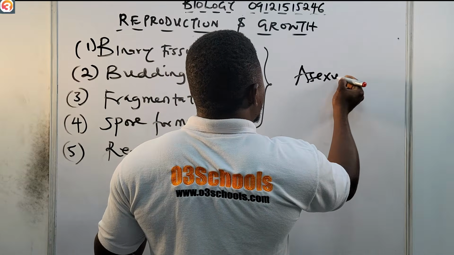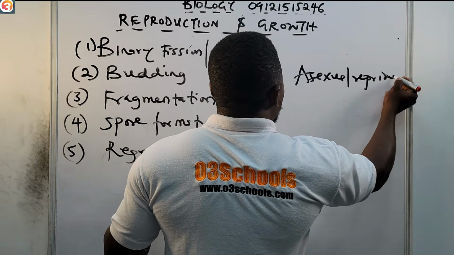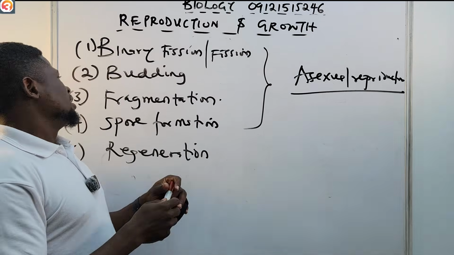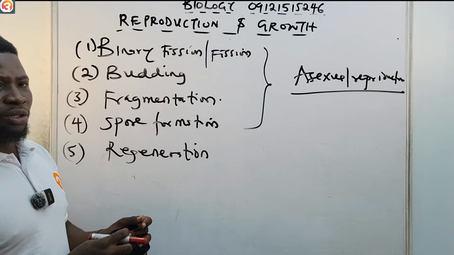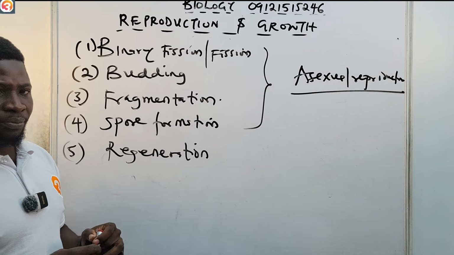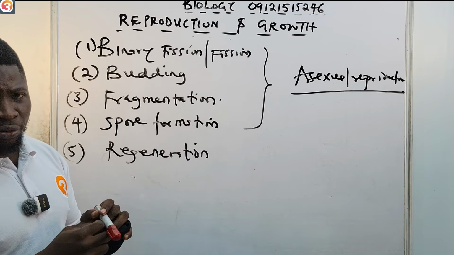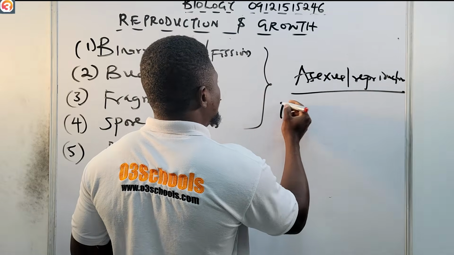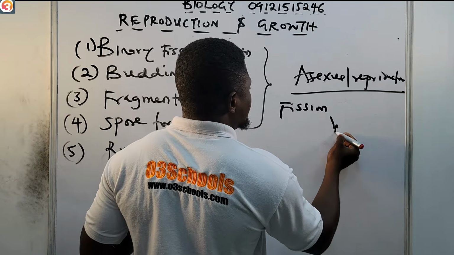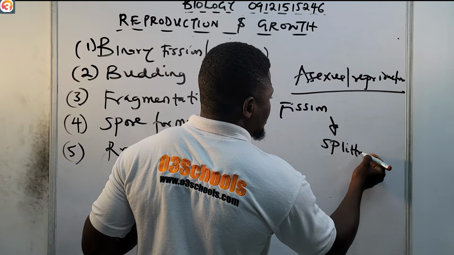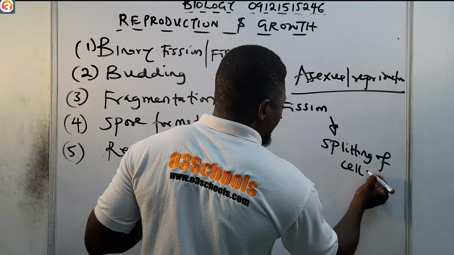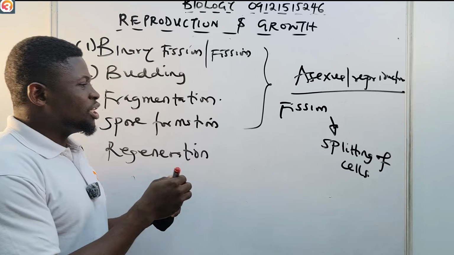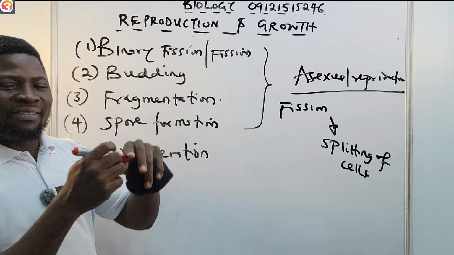Types of asexual reproduction: binary fission or fission, budding, then three, fragmentation, spore formation, and then regeneration. So let us begin with binary fission. What is binary fission? Fission, first of all, means splitting of cells. Fission means to split. You know that fusion is coming together; fission is splitting. So fission is splitting of cells.